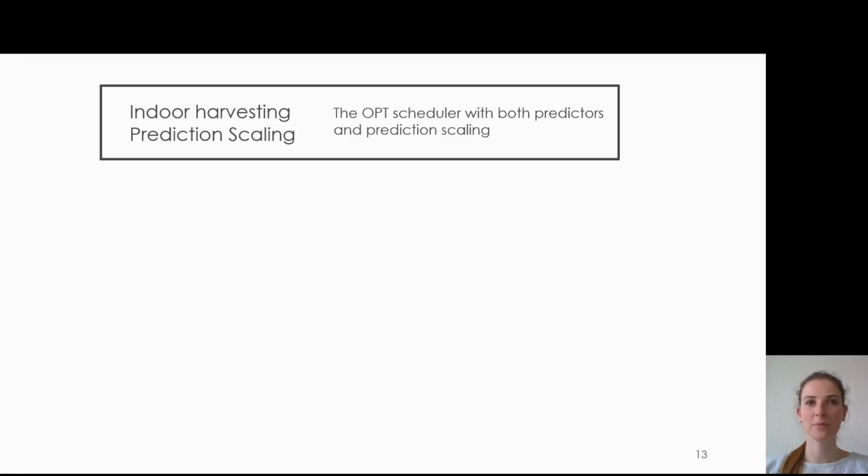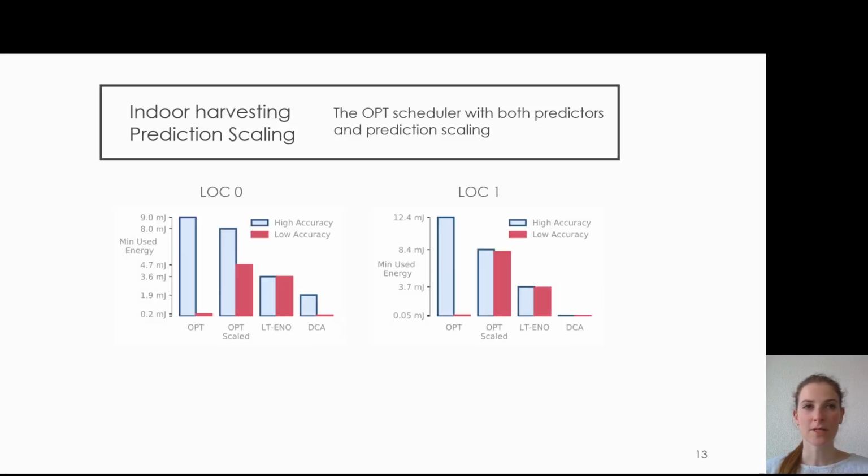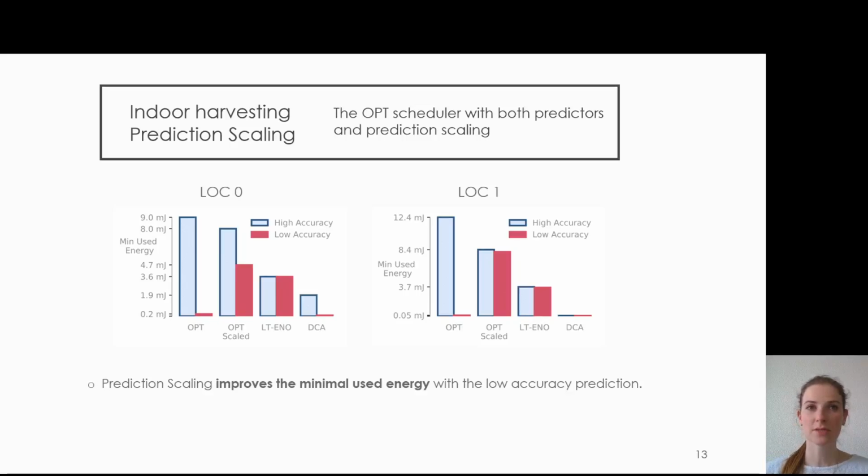We now apply the prediction scaling method to the optimal scheduler when combined with both predictors. Firstly, we observe that prediction scaling improves the minimal used energy in the low accuracy prediction case. It does, however, decrease the performance when the environment indeed closely follows the predictions. We can see this by the decrease in minimal used energy when the scheduler uses the highly accurate predictor.